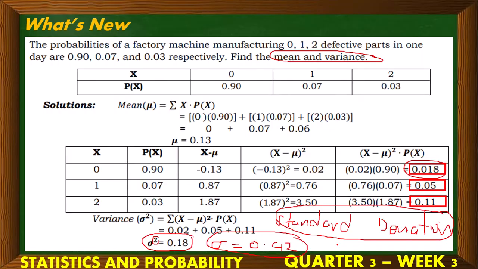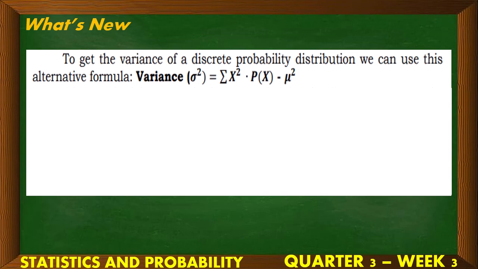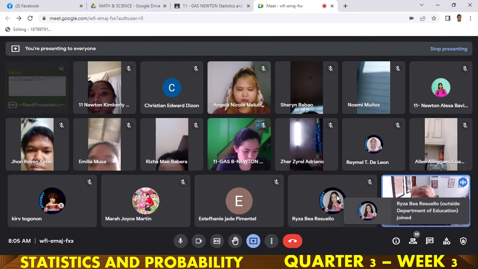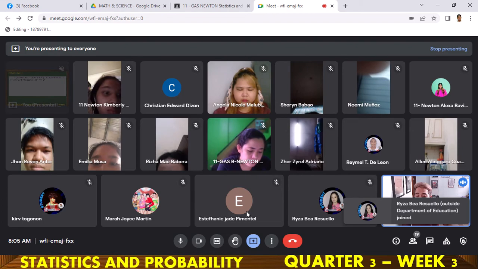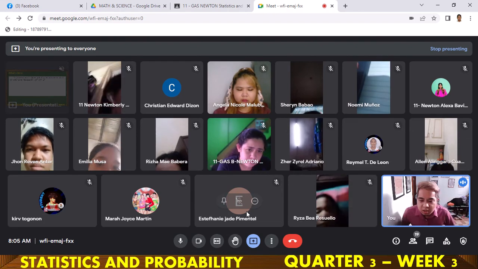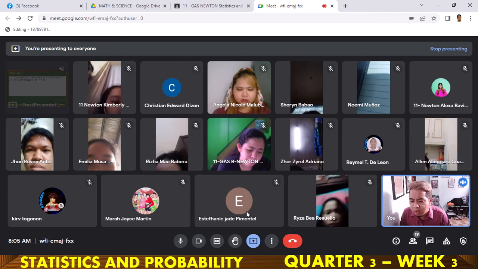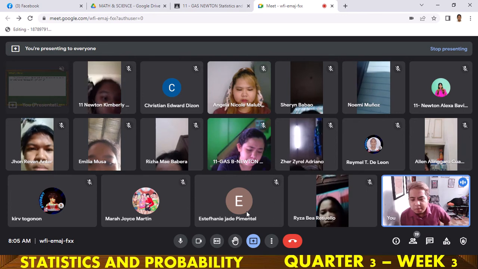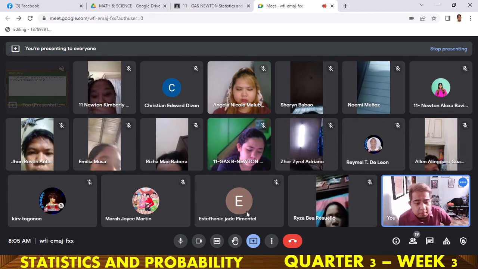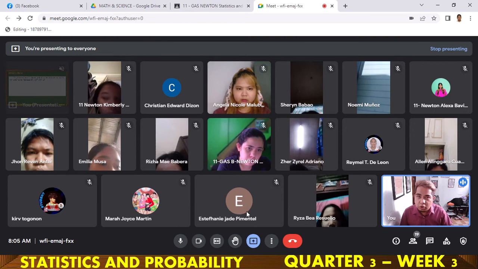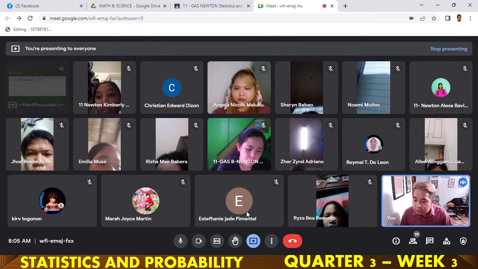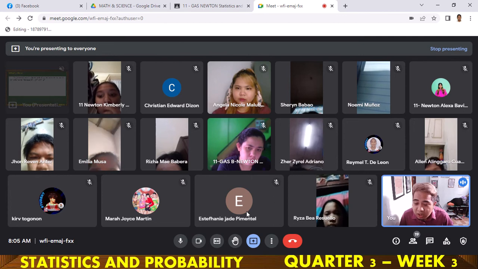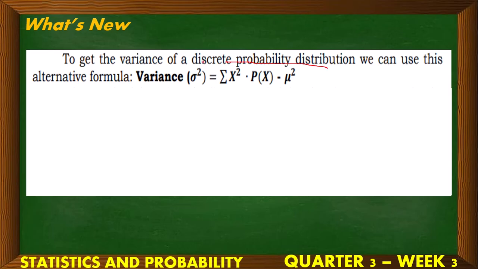Next, let us continue with the definition. Here is another additional formula, class, for when you don't want to make a table. Some say, sir, the process is long, making a table, adding so many columns, so much to write. Is there no shortcut? There is. Well, this is not really a shortcut, the procedure is the same. But here you don't make a table, you go straight to the solution. By this formula, the variance equals the summation of the random variable x squared times the probability of x, minus the mean squared.